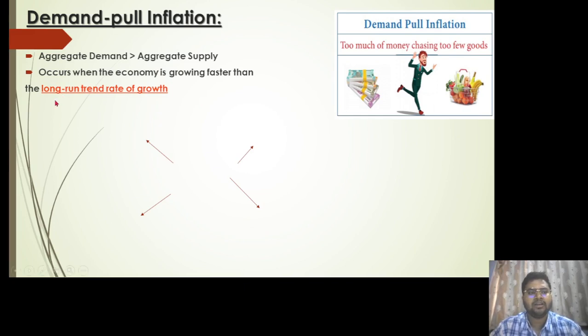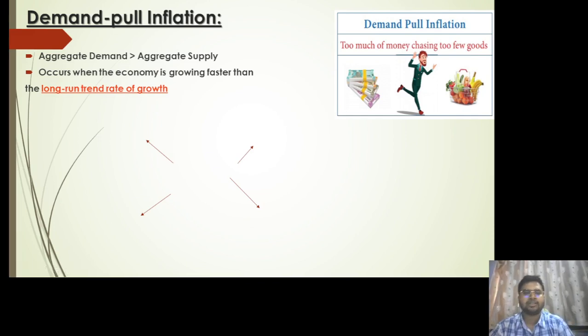So what does long run trend rate of growth mean? Suppose India was growing at a rate of 4%. Our GDP was growing at a rate of 4 or 5%. But suddenly the economy started growing at the rate of 7 to 8%. That is what long run trend rate of growth refers to. When the economy starts growing at a faster rate than the long run trend rate, it may be said that demand pull inflation was one of the factors behind it.